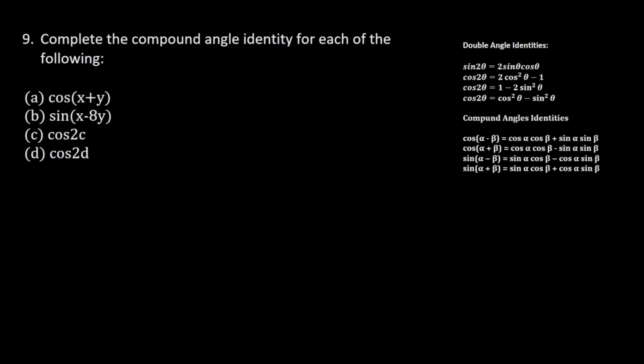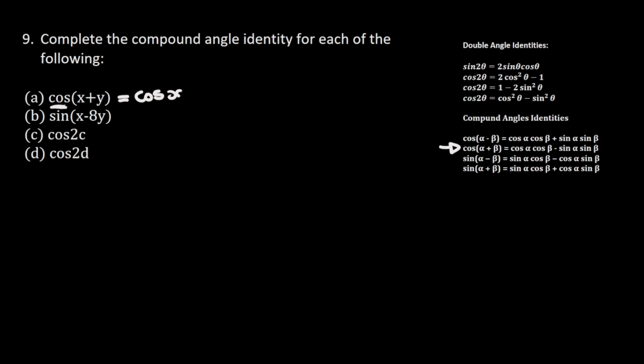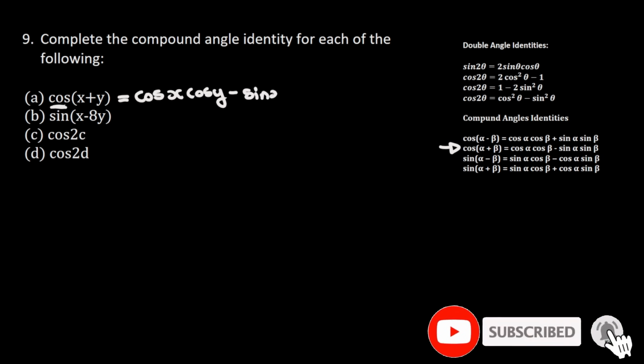And then we move on to question number 9, which says: complete the compound angle identity for each of the following. So for the first one, we have cos(x + y). Where I have an addition of two angles and I have cos, I'm going to use this compound angle identity. And this is going to be equal to cos x times cos y minus sin x times sin y.